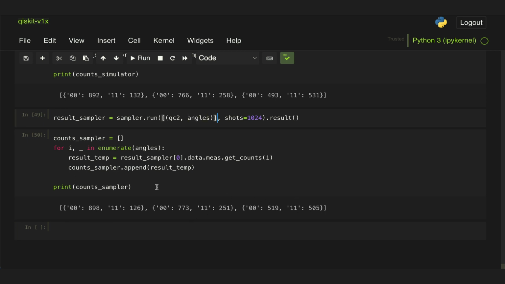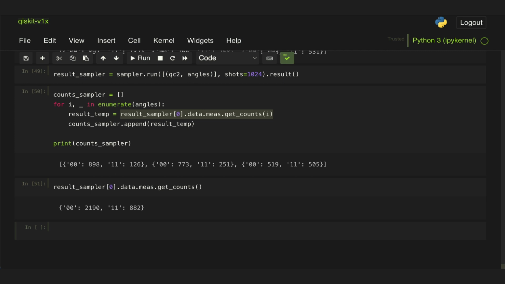Now what happens if I don't iterate over the 3 separate circuits, but I just try to do this get_counts without passing the circuit number? What the sampler does is it actually adds all 3 separate values for the 3 circuits. Now, there might be some situations in which this is useful, but this is extremely important to keep in mind and something we need to be very careful about, right?